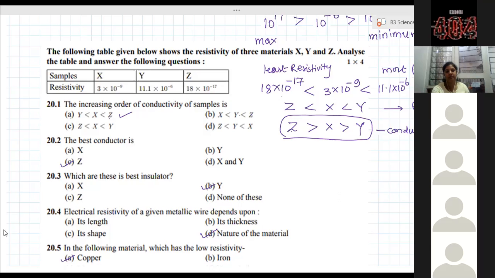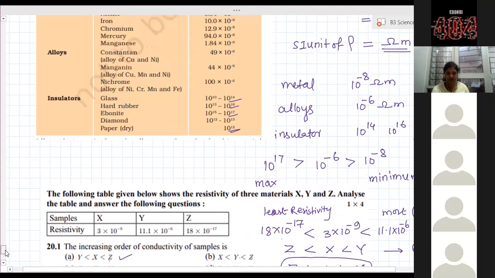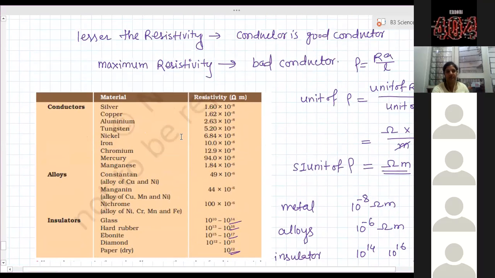They have very less resistivity. Copper has low resistivity and is cheaper. They have low resistivity. This word should come in your answer. Not low resistance. It is low resistivity because resistance is a variable quantity. Resistivity is a constant quantity.